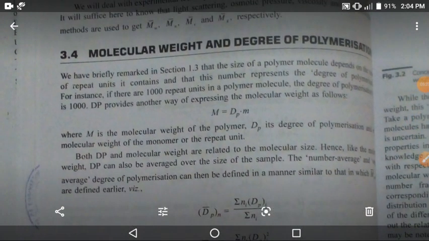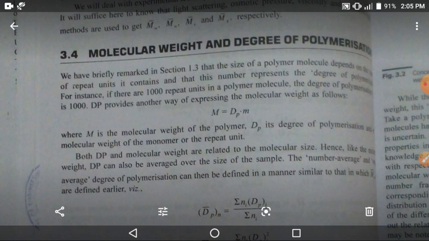Now, topic is 3.4 molecular weight and the degree of polymerization. Briefly, in section 1.3, the size of the polymer molecule depends on the number of repeat units it contains, and this number represents the degree of polymerization.